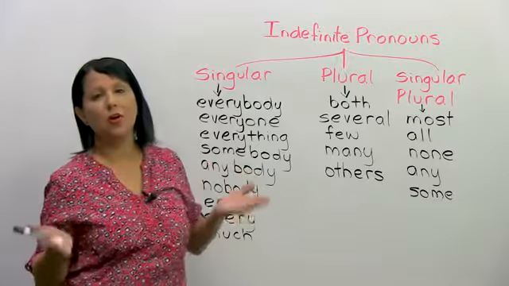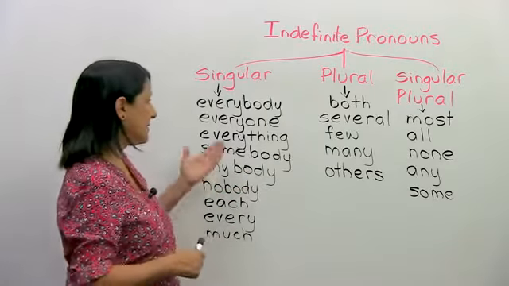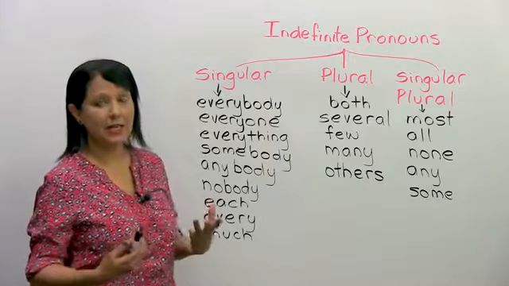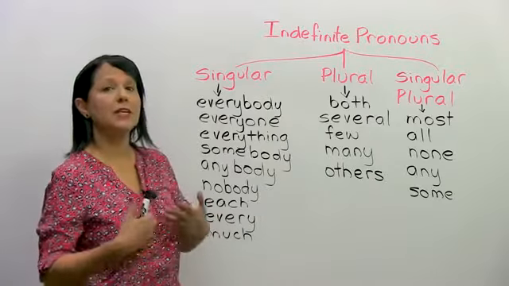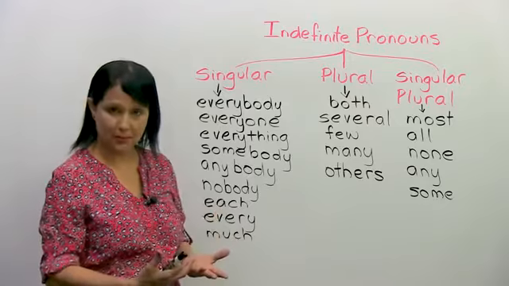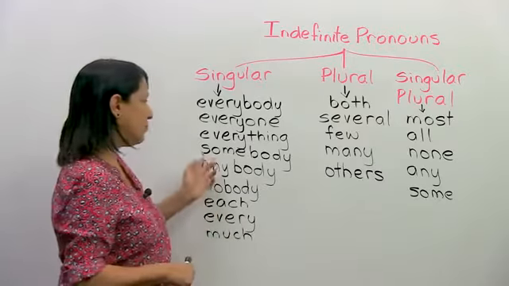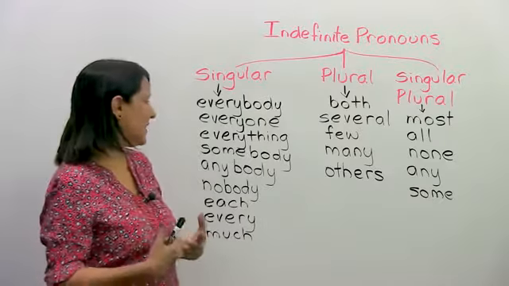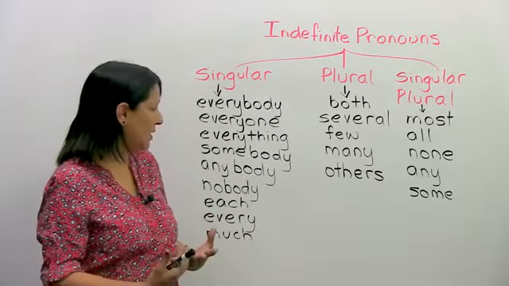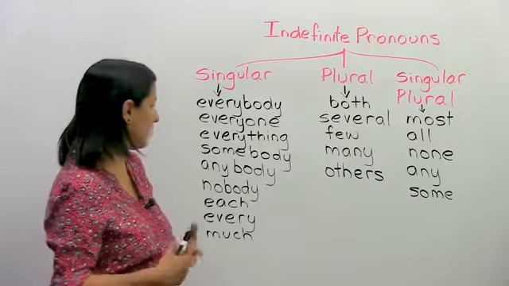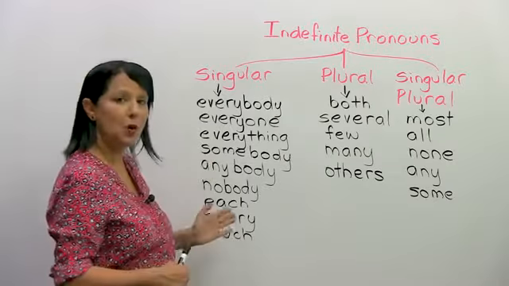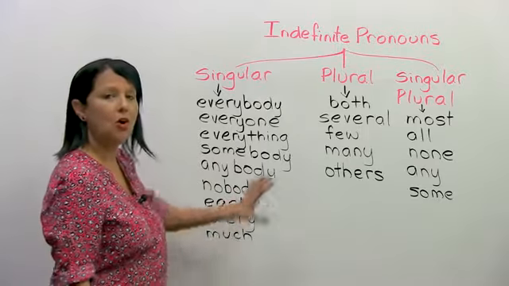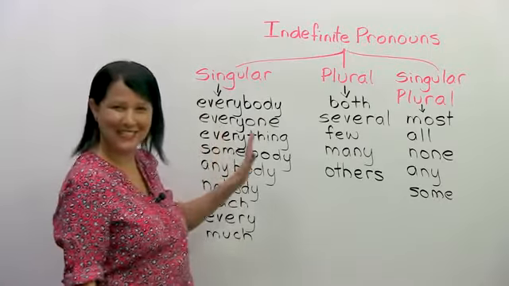So which ones are always singular? Things like everybody, everyone, everything. So we say everybody is here, everyone is here, everything is here. Okay? We don't say are. Same with somebody is, someone is, something is, anybody here, is anyone here, is anything here, and so on. Nobody, no one, nothing, also singular, each, every, much. All of these are always singular.